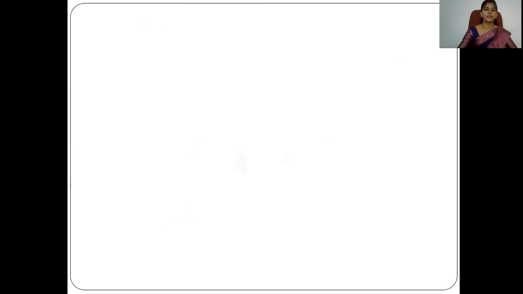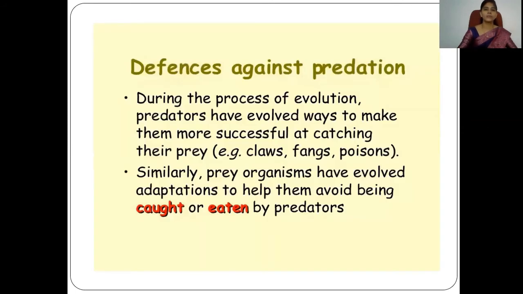Now in this negative interaction, in predation, during the process of evolution, what happened? The predators evolved ways to make them more successful at catching their prey. Some adaptations are found in the predator to successfully catch the prey. For example, predators always have sharp claws, they have fangs, they have poison, which helps the predator to paralyze or capture the prey. These are important things which evolved in predators during the process of evolution.